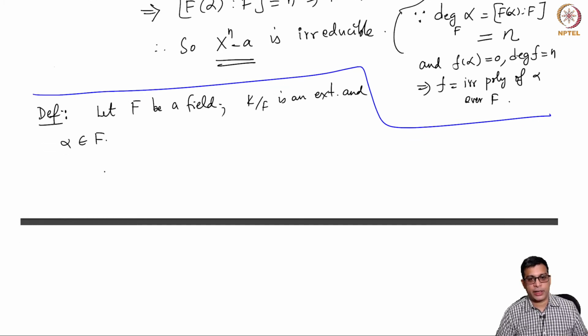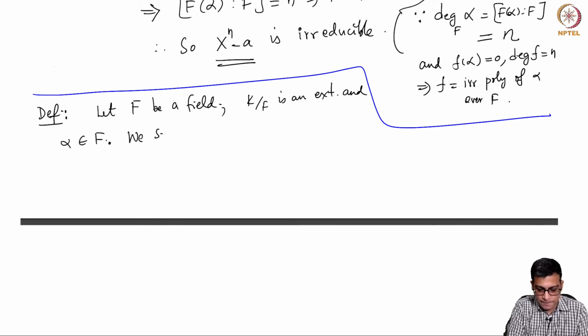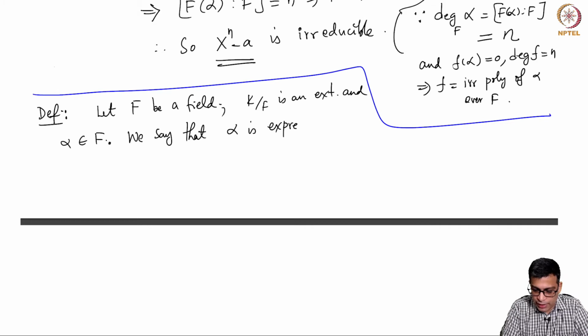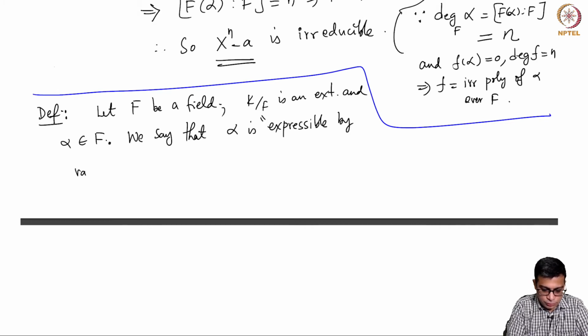Okay, so we'll come back and give these definitions formally later, but I wanted to use Kummer extensions that we just studied so that this will be fresh in your mind to indicate what we will do later. So we say that alpha is expressible by radicals over F if